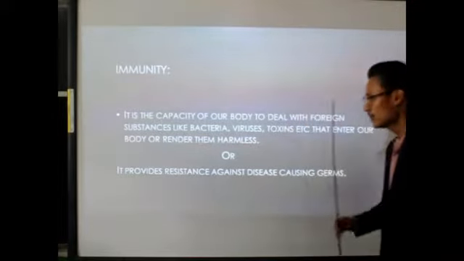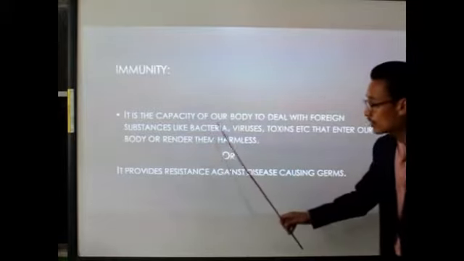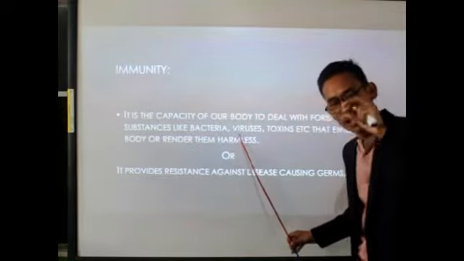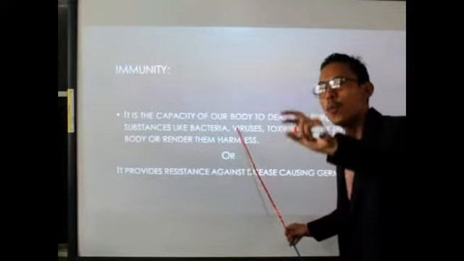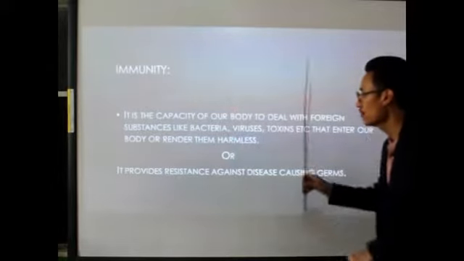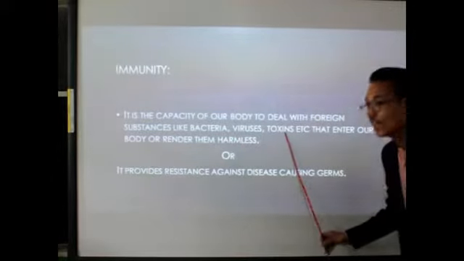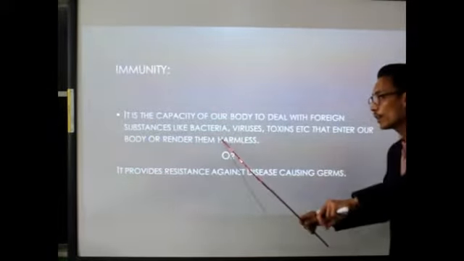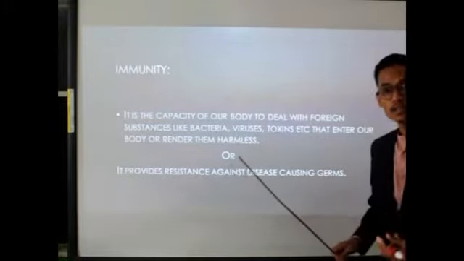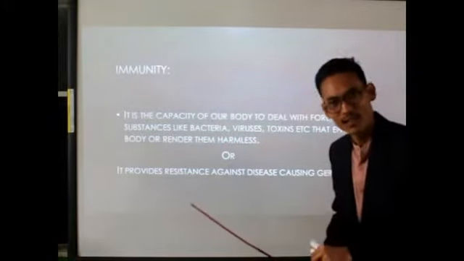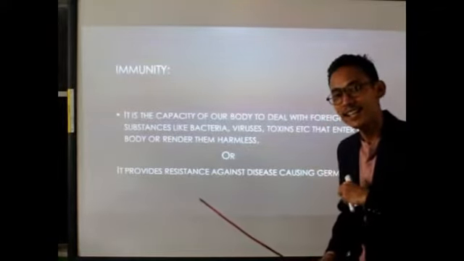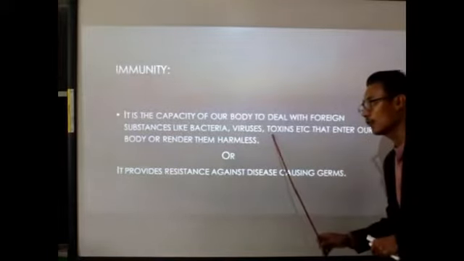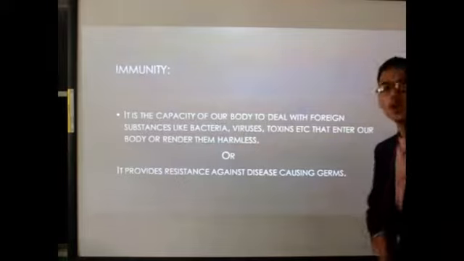Clear? Now what does toxins mean? Toxins means poisons. Once bacteria, viruses or any harmful germs enter our body, they will start producing harmful poisons, and those harmful poisons are simply known as toxins. Clear? And our body immunity will try to neutralize the harmful effect of toxins by producing antitoxins. Anti means against. So antitoxins will be produced against the harmful toxins produced by these microorganisms.